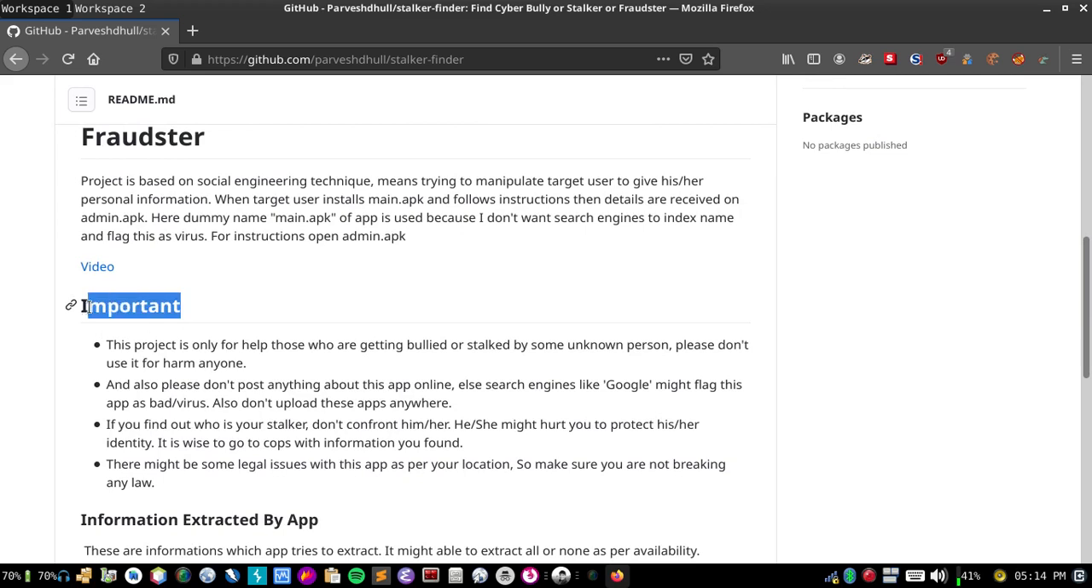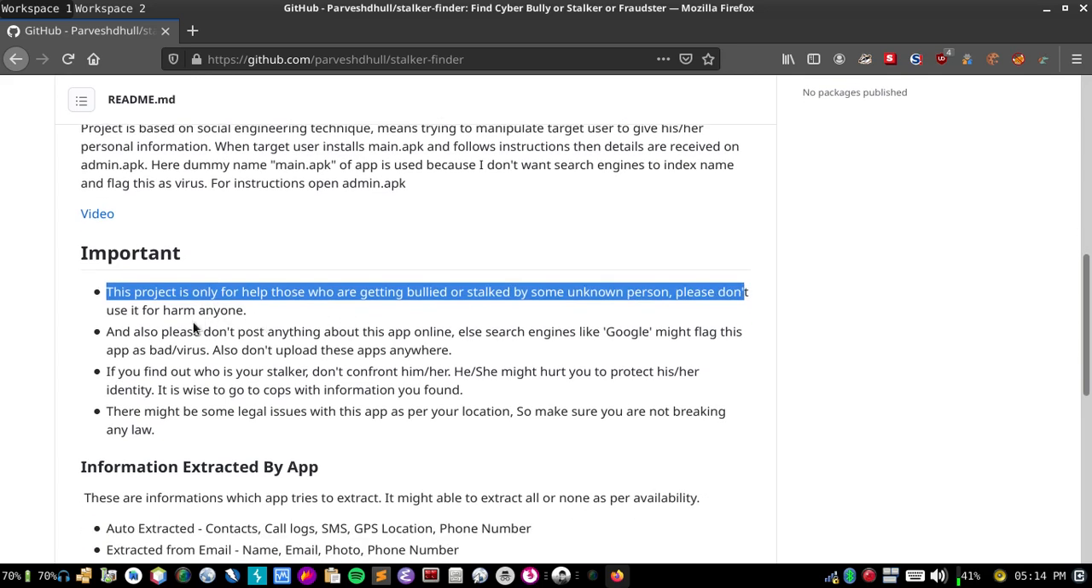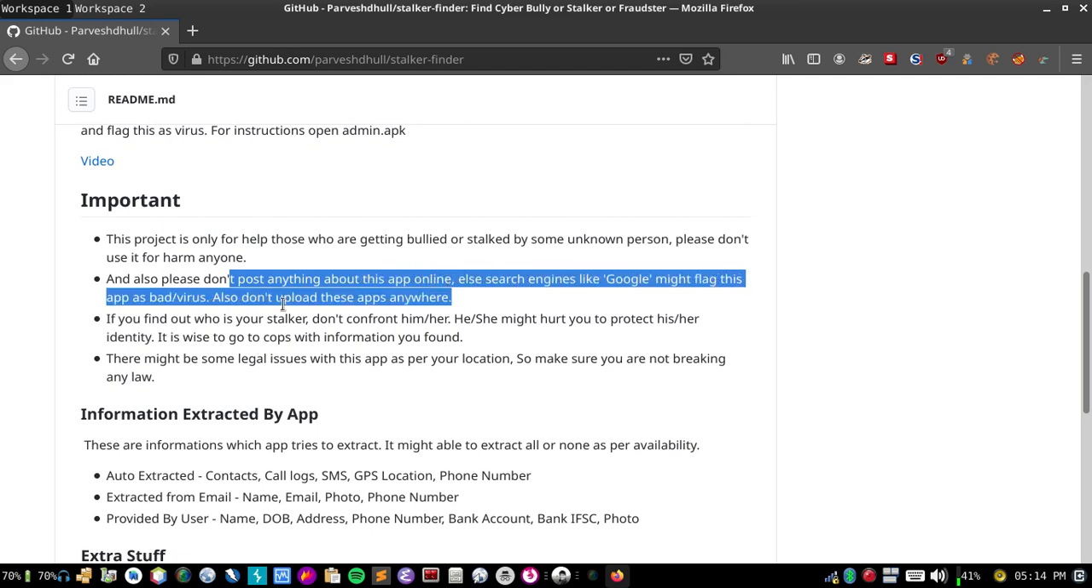Now this is very important. This project is only to help those who are getting bullied or stalked by some unknown person. Please don't use it to harm anyone. And also please don't post anything about this app online, else search engines like Google might flag this app as a bad virus. Also don't upload these apps anywhere.